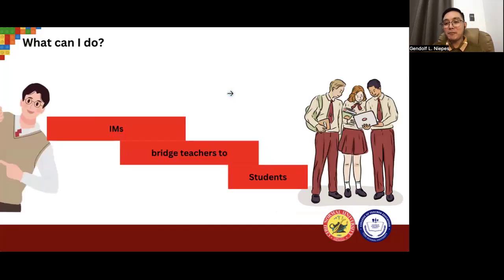Now, going back to the idea of bricks could make a bridge. All right. And at this time, instructional materials bridge teachers to students. So, in the same manner, bricks can become a bridge. With bricks, you can build a building or anything that you like. But in this particular context, bricks are like instructional materials. They help our teachers and students meet as they learn language, as they develop language.